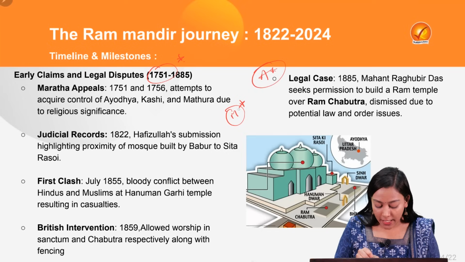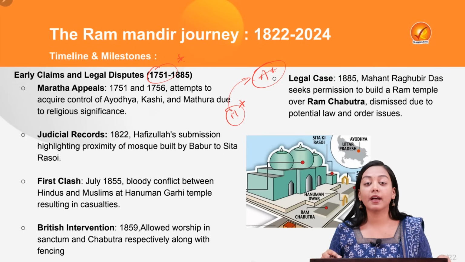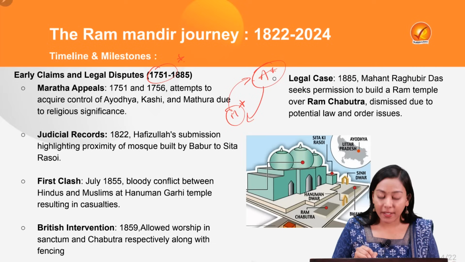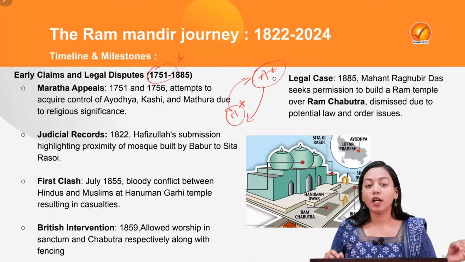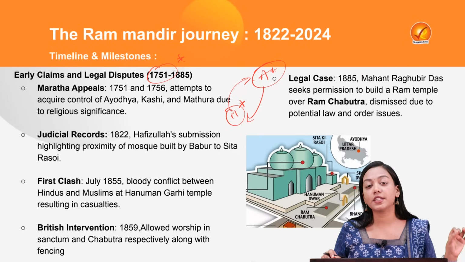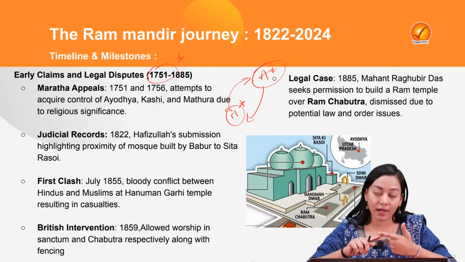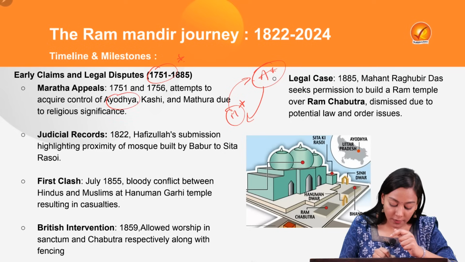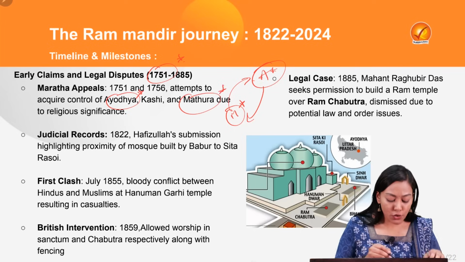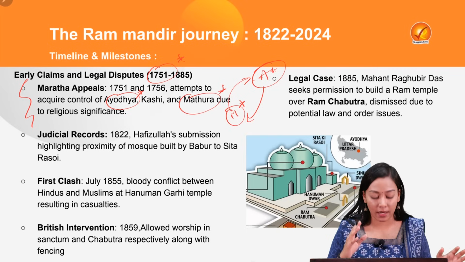They will call for the help of the Marathas, saying, you help us against the invasions and the attacks of the Afghans and the Pathans. And in return, the Marathas made a demand, the first ever appeal, to transfer to them the control of three very important religious sites for the Hindus. First, Banaras or Kashi's Vishwanath temple. Second, Ayodhya because of the Ram Janmabhoomi, and Mathura because of Krishna Janmabhoomi. So the first appeal to take control by Hindu rulers was made by the Marathas.